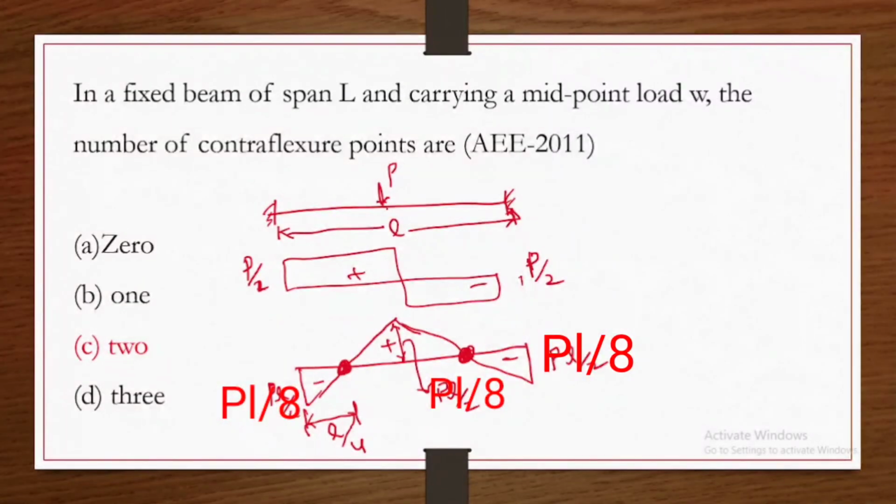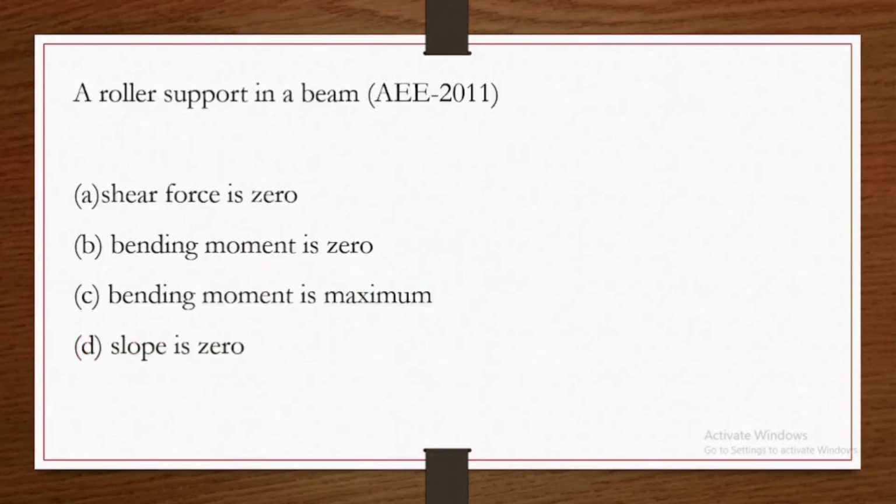For a fixed beam with point load, we have fixed end bending moments, so there are 2 contraflexures. So there is a difference between point of contraflexure and point of inflection, already discussed in the previous question.